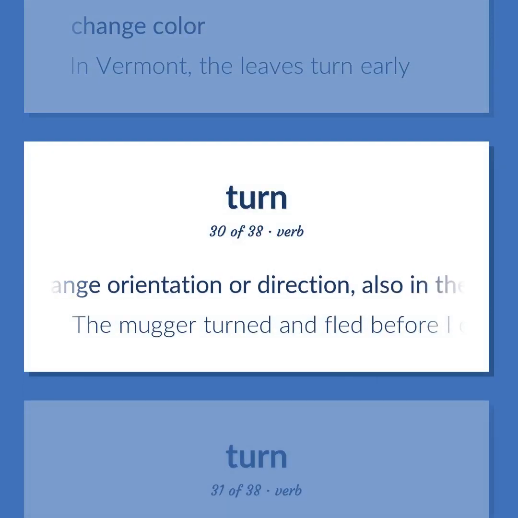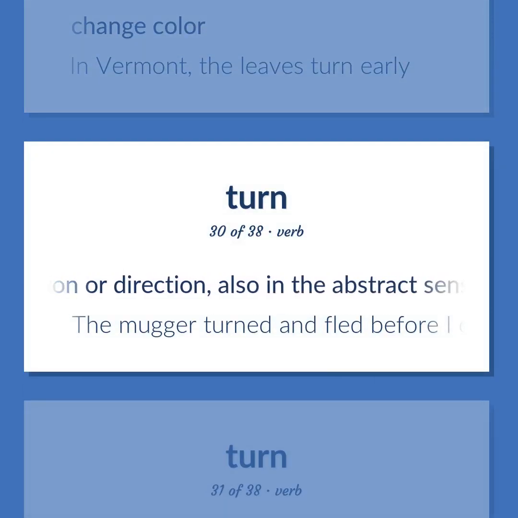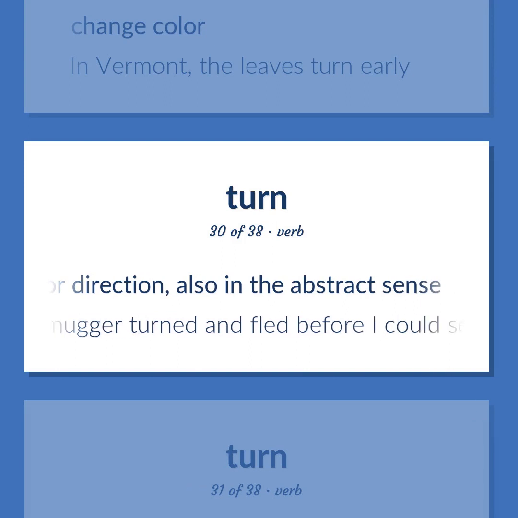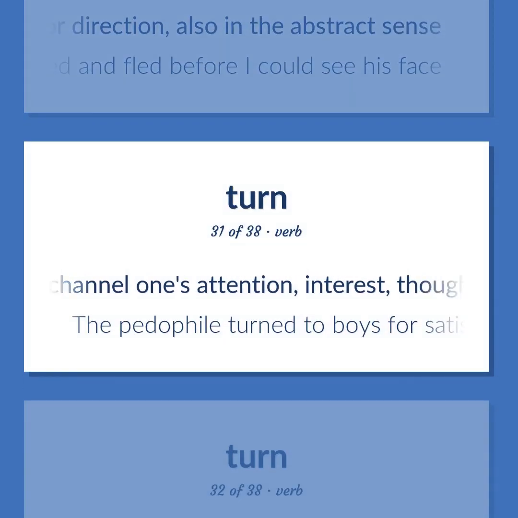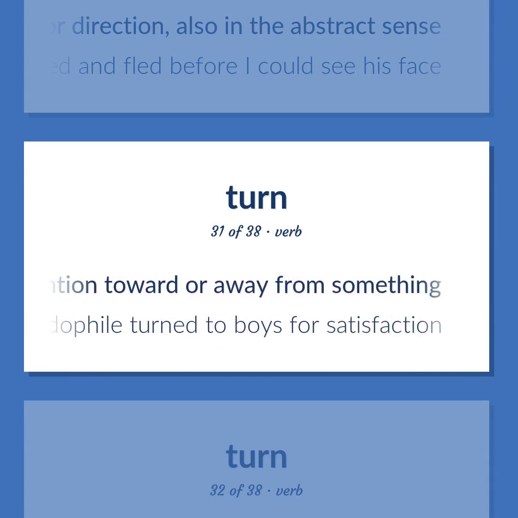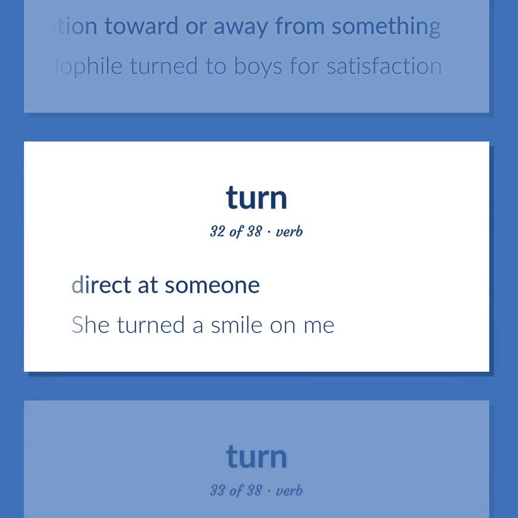Change orientation or direction, also in the abstract sense. The mugger turned and fled before I could see his face. Channel one's attention, interest, or thought toward or away from something. The pedophile turned to boys for satisfaction. Direct at someone. She turned a smile on me.